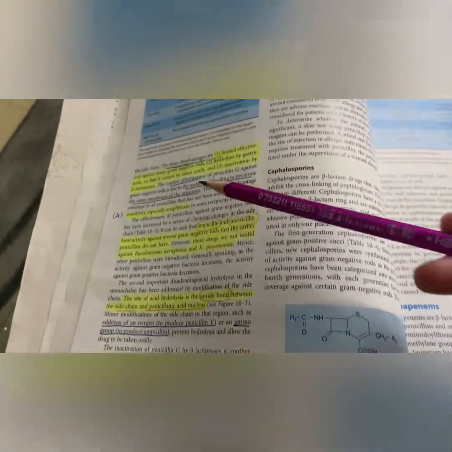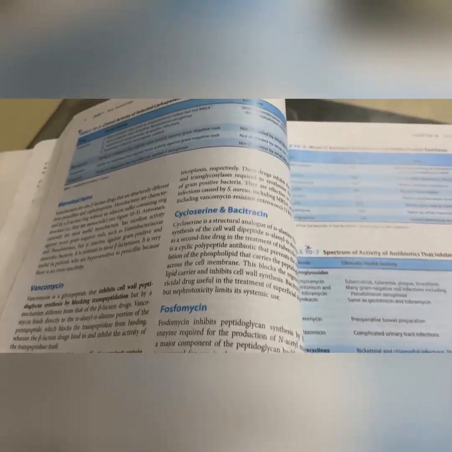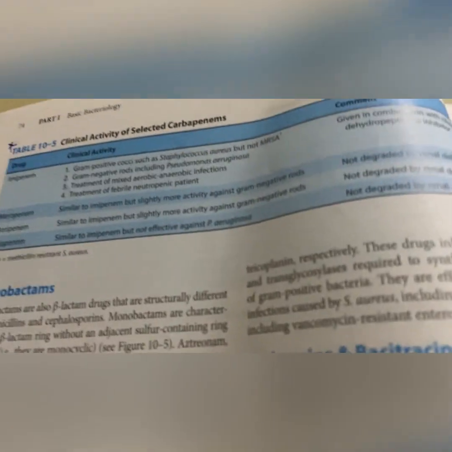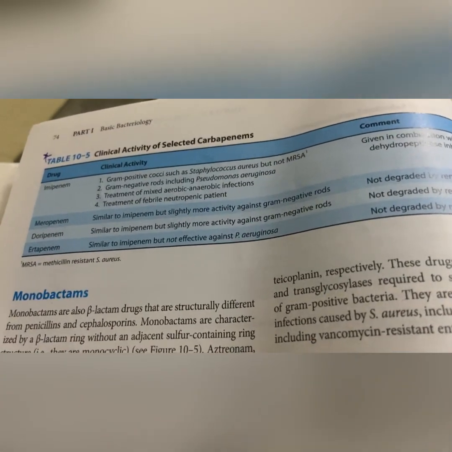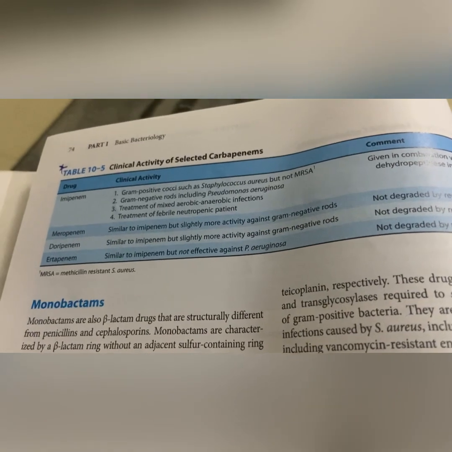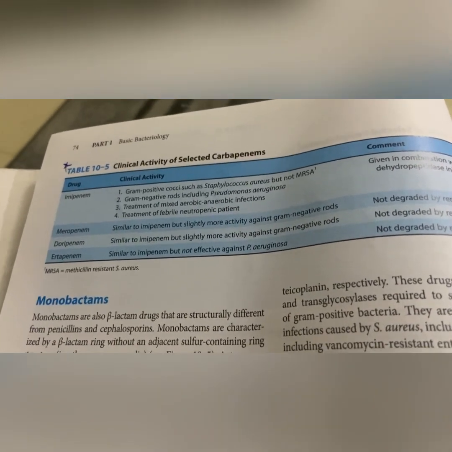and these points are important. 3-4 points are given over here, and just in this we have to do the penicillins. No need to do the whole of what is given here. Then table 10.5, chemical activity of selected carbapenems. This is not important for the SEQ point of view.